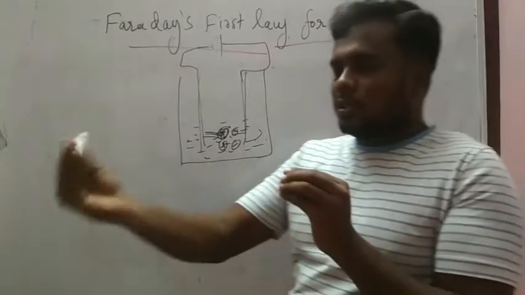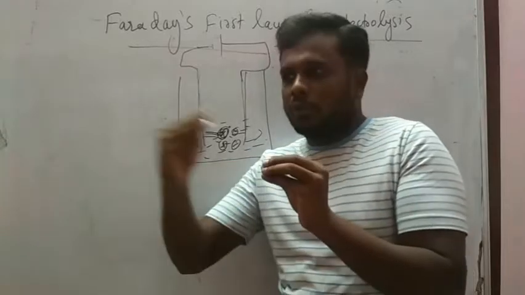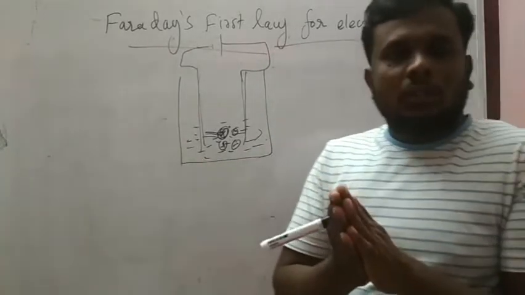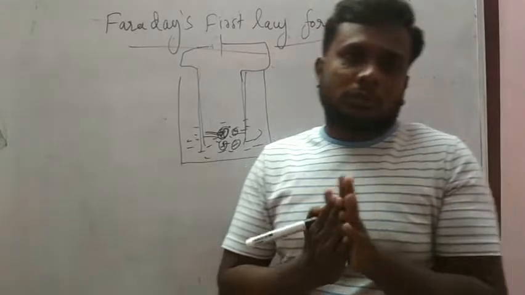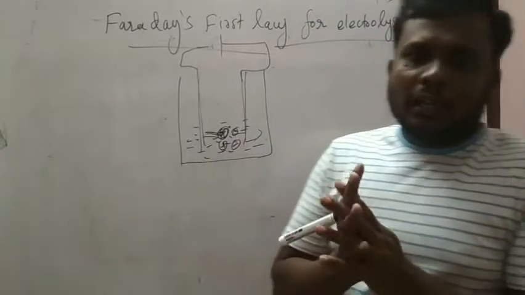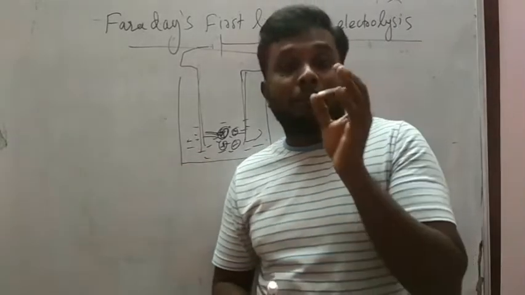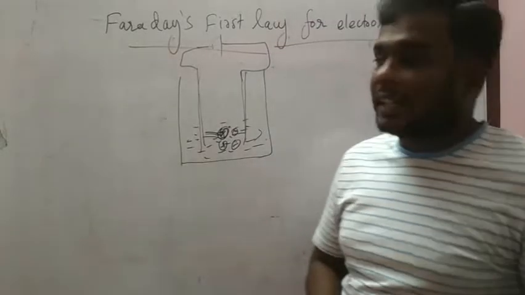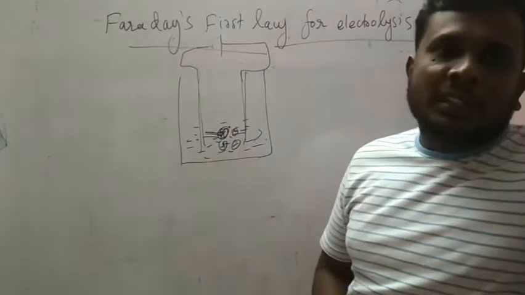The cations will be moving towards the cathode. Anions will be moving towards the anode. Then the deposition will be taking place. So the mass of the deposited substance, a very important point.